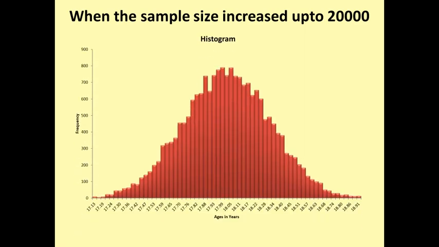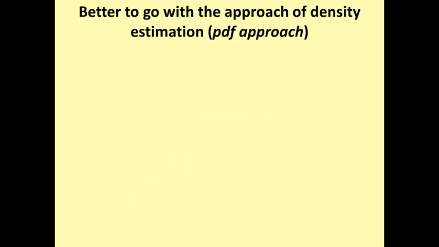So for this purpose, in order to get the same proportion of 17.9 to 18.1 years old students, we have to advance our learning concept, which is nothing but the density estimation approach. It is also called the PDF approach, probability density function.